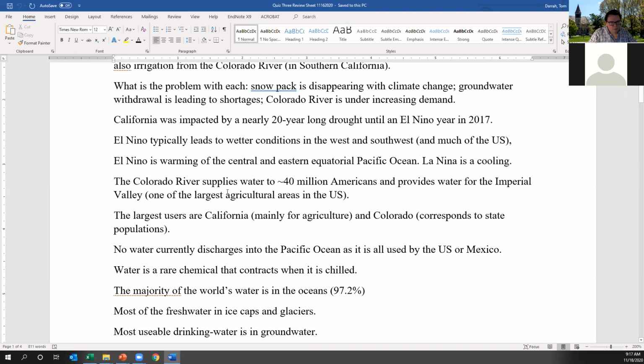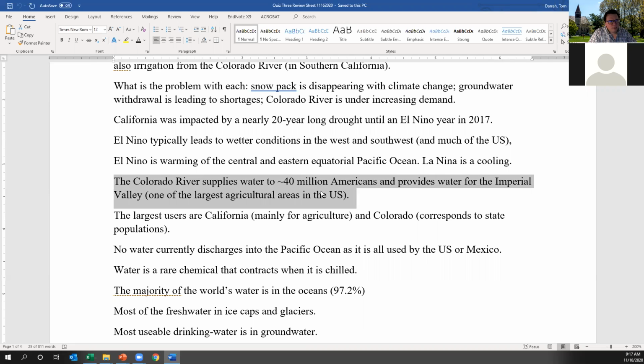The other source of water, the Colorado River, which of course only accounts for about 3% of the water discharge in rivers in the United States, but actually provides water to 40 million Americans, and provides the water for most of the agricultural activity in the Imperial Valley, is an incredibly important resource. It's a resource that's been fought over. There's a lot of political machinations. There's lawsuits that have been going on since the 40s, back and forth between states and within states, and between the U.S. and Mexico to sort of reallocate the water.